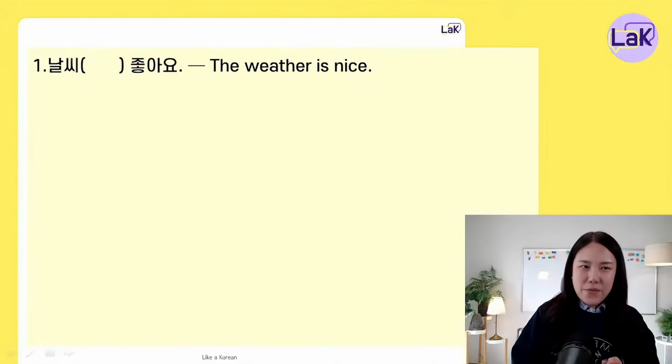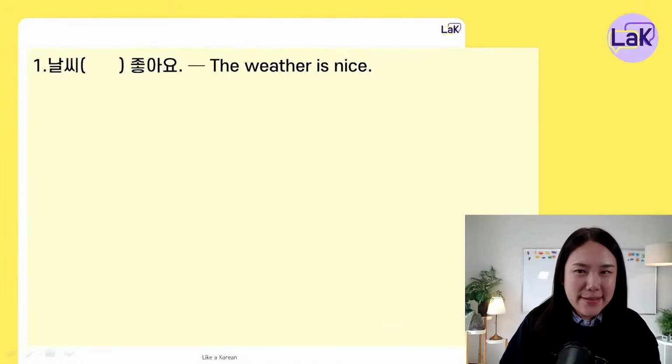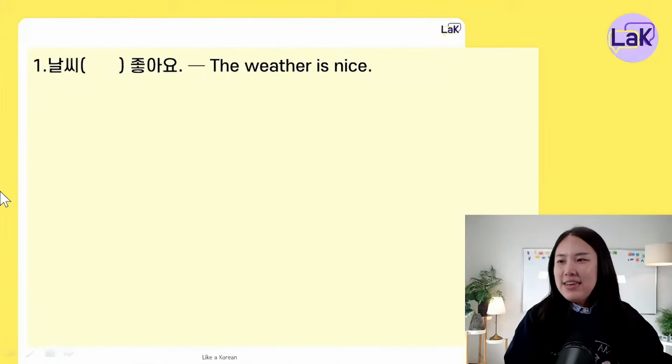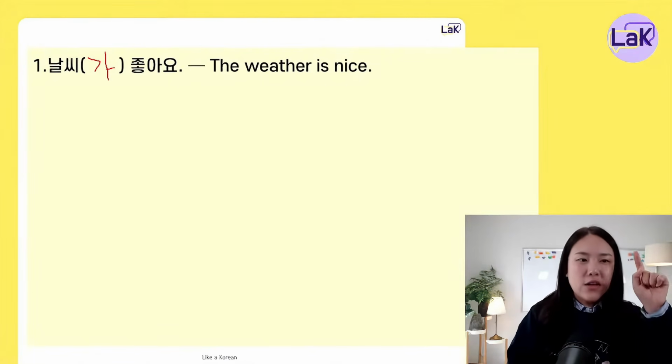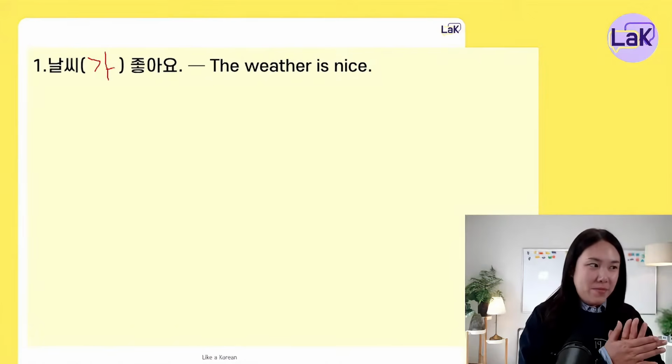Is it an adjective or a verb? 좋아요 is an adjective, right? 날씨 is the subject, so we have to use 날씨가 좋아요. Okay? Because 좋아요 is an adjective.